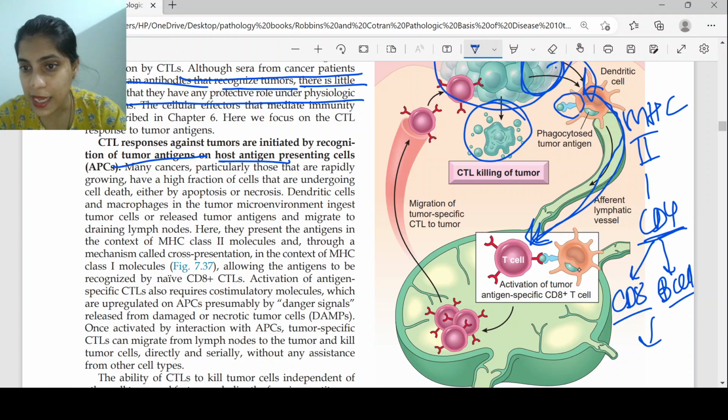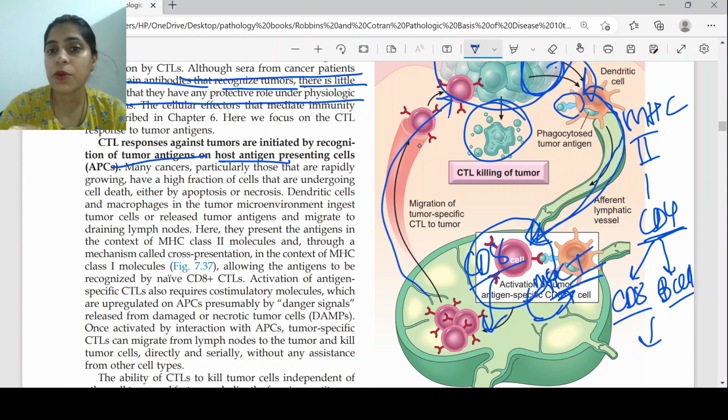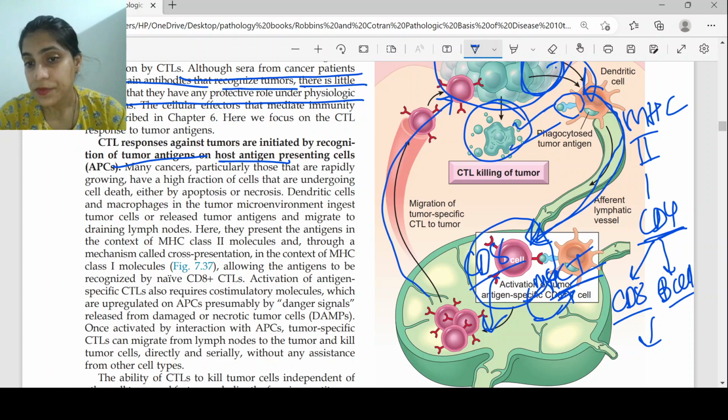Because of the cytotoxic T cell, it secretes some cytokines that lead to expression of MHC class 1. This MHC class 1 directly binds to the CD8 cytotoxic T cell, presenting the tumor antigen, and then the cytotoxic T cells go to the tumor and kill the tumor cells.